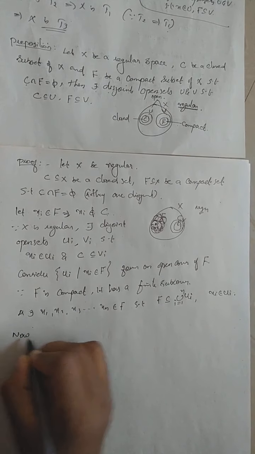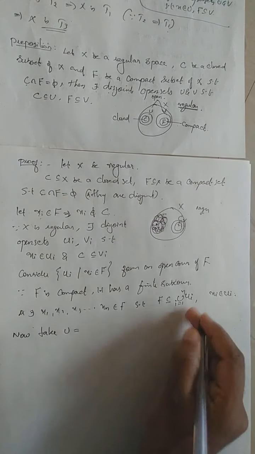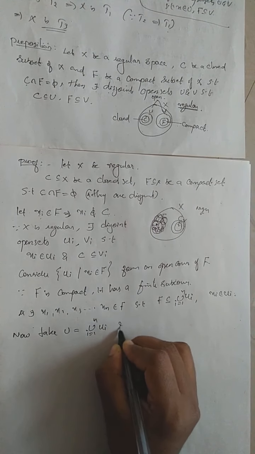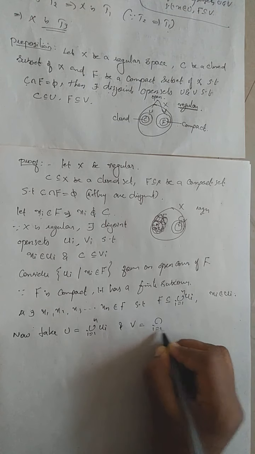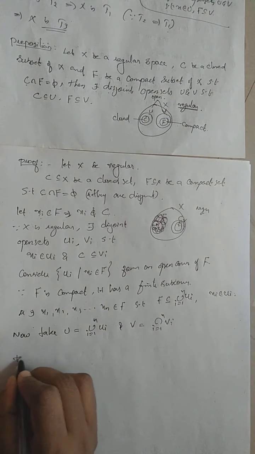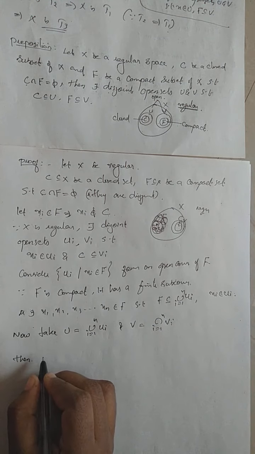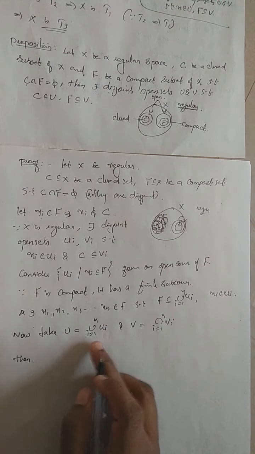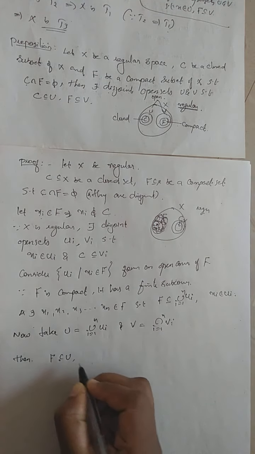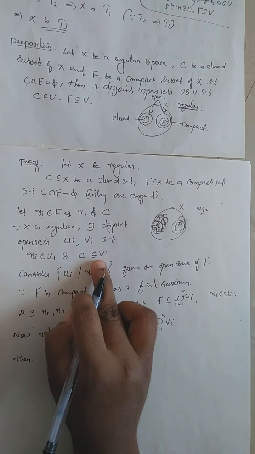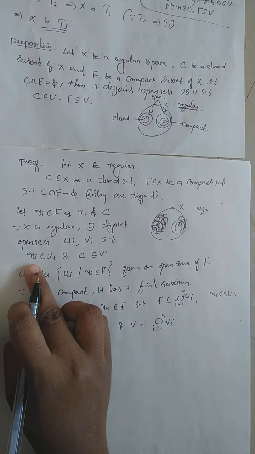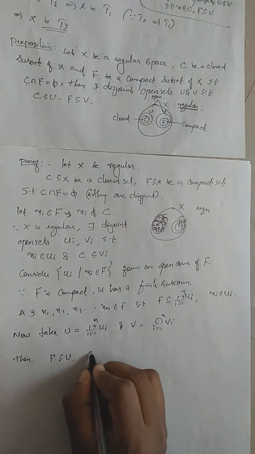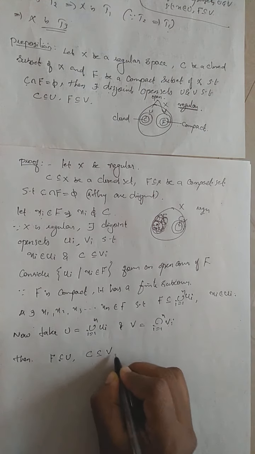Now take U equal to the union over i equal to 1 to n of Ui, and V equal to the intersection over i equal to 1 to n of Vi. Then clearly F is contained in U, and C is contained in Vi, and this is true for every Vi. Corresponding to each Xi we get Vi, and C is contained in Vi for every i, so C is contained in the intersection. Therefore C is contained in V.